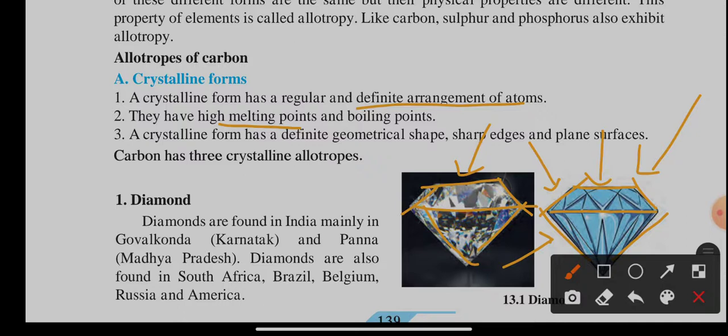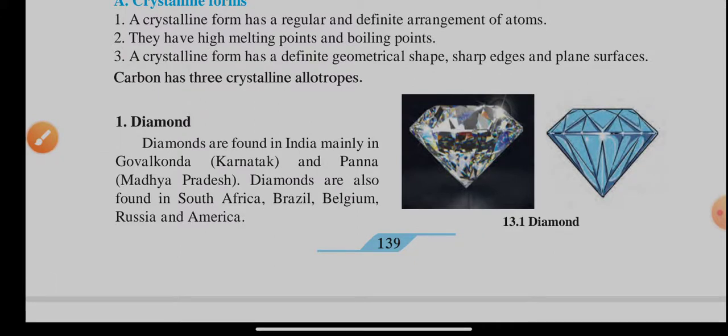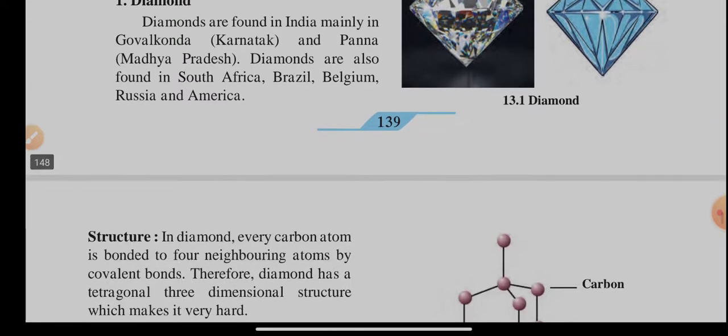First is diamond. Diamond is found in Kollur, Karnataka, and Panna in Madhya Pradesh. Diamond is found in South Africa, Brazil, Belgium, Russia, and America. And in our country, it is there in Golconda and Panna of Madhya Pradesh.